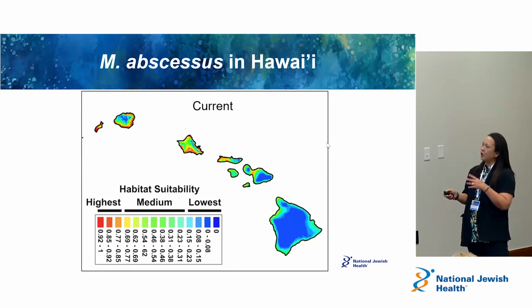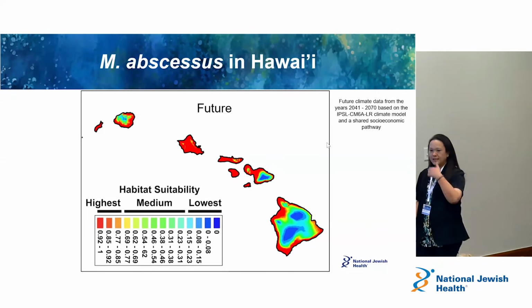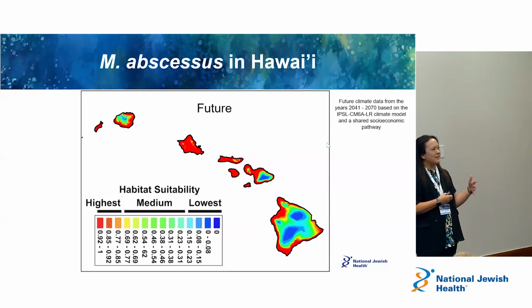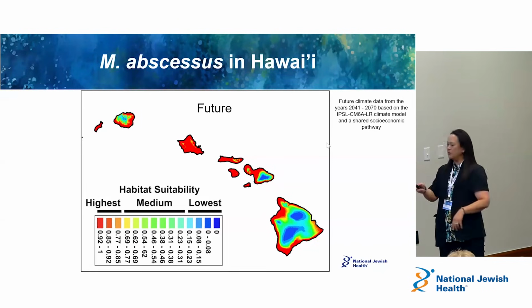So these are current. This is Mycobacterium abscessus in Hawaii, what it looks like in the current model. But when you predict it into the future, this is like 2040, 2070, what you see now is more red, expanding out, right? Suggesting that Mycobacterium abscessus in the environment could be expanding as we move towards the future.